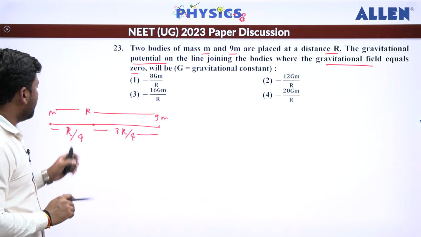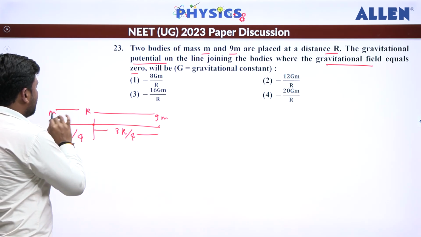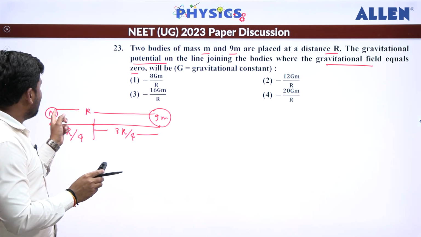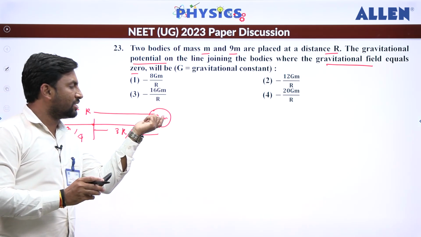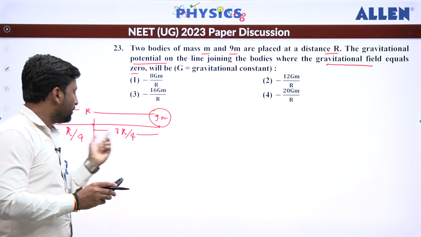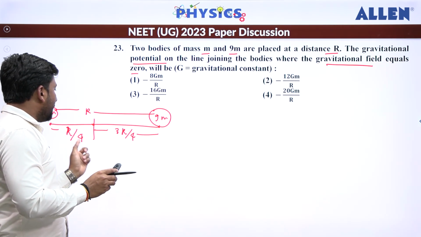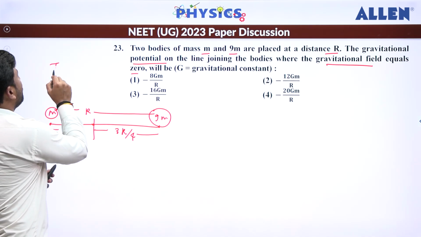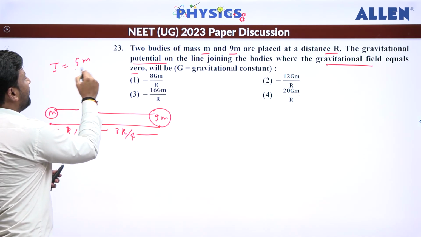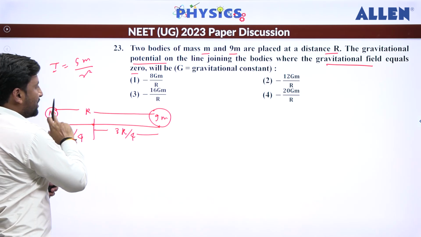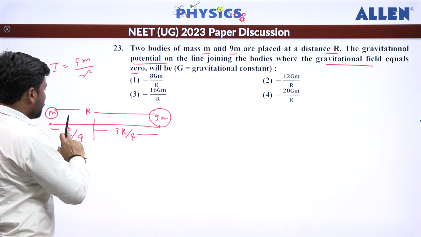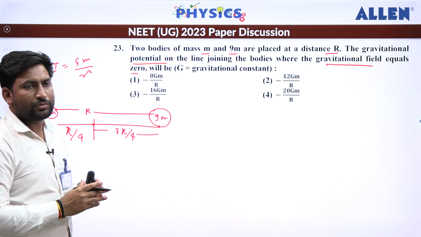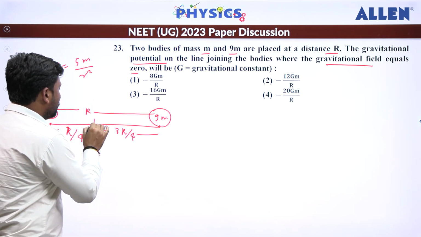Is that clear? Why? Because we know that this is m and this is 9m. So if you can see, the mass is 9 times, so the distance should be 3 times. This is r by 4 that I have taken, so this is going to be 3r by 4. We know that the field is equal to Gm divided by r square. So if the masses are in the ratio 1:9, the distances should be in the ratio 1:3, and if you square it, it becomes 1:9. So we got to know that this is the distance.